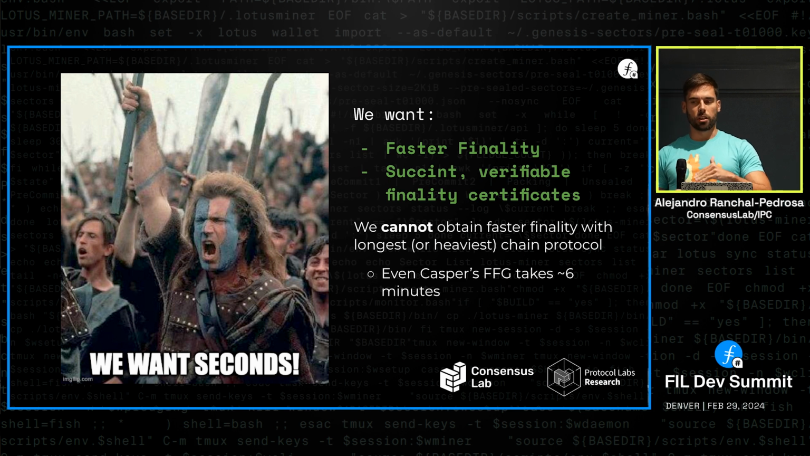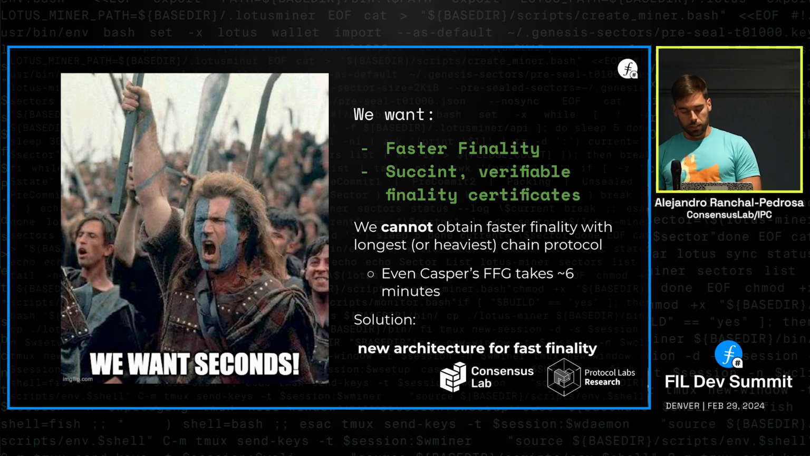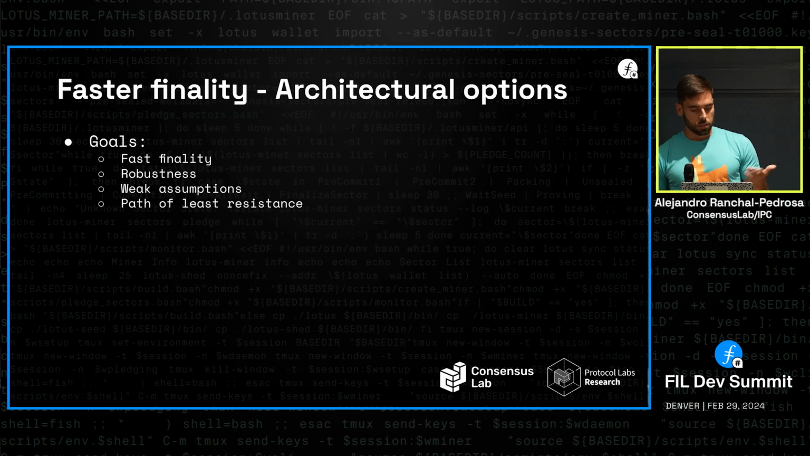However, we cannot reach the lower bound of finality when you're running a longest chain type of protocol. Even some longest chain protocols like Ethereum that have provided finality gadgets, a newer architecture, still take about 5-6 minutes for finalization. So what we need is a new architecture. But let me justify it even further.